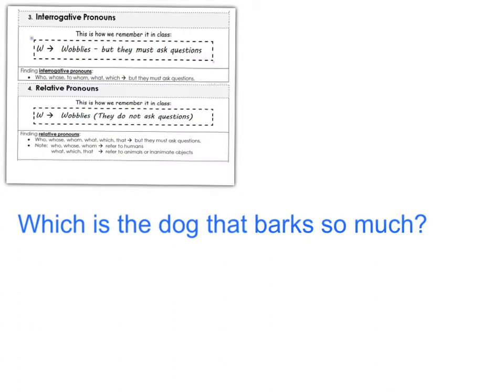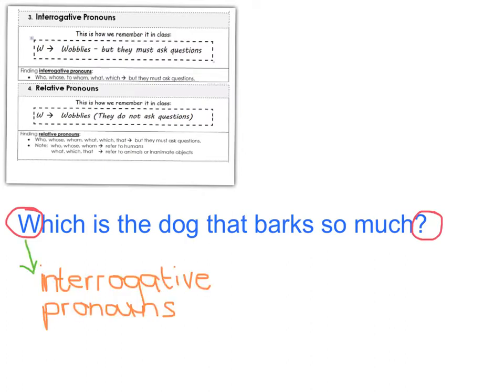Have a look at the sentence. Which is the dog that barks so much? And we notice that there's a question mark at the end. So let's have a look at the first word, which. Do you notice something about it? It starts with a W. And we know that the W words that ask questions are called interrogative pronouns.